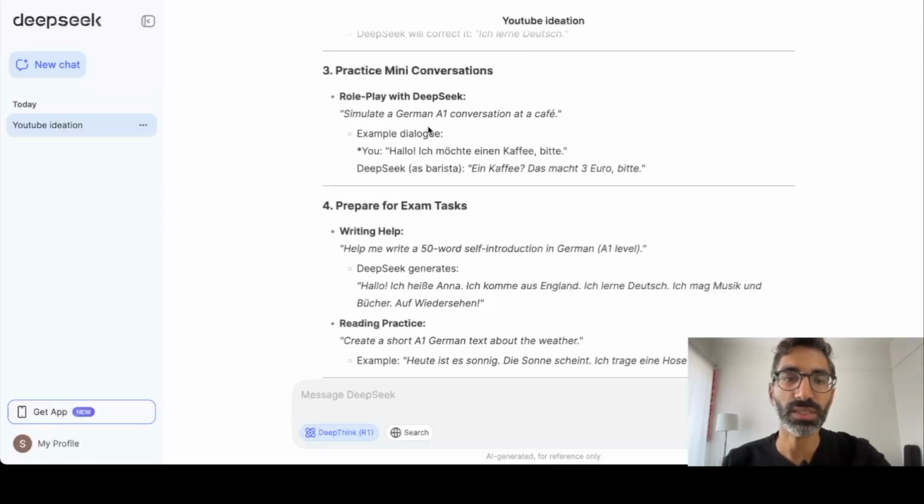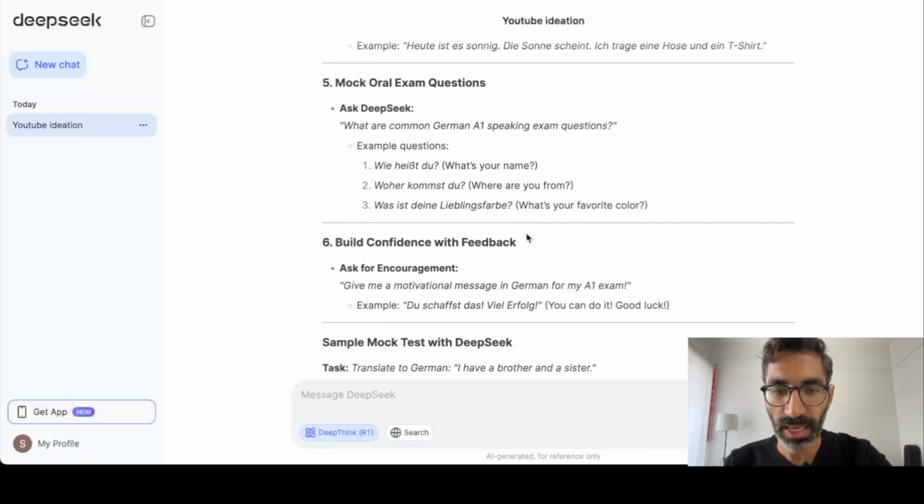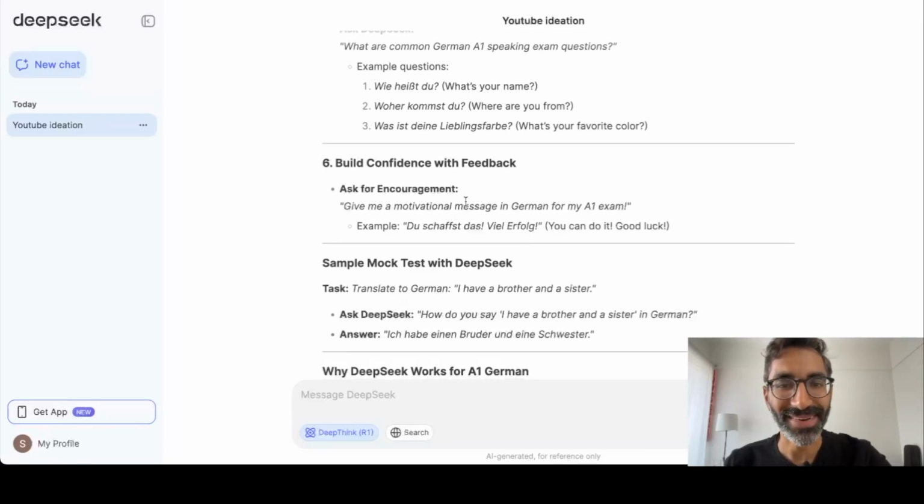Practice mini conversations: simulate a German A1 conversation at a cafe. Prepare for exam tasks: help me write a 50-word self-introduction in German A1 level. Mock oral exams, building confidence. It's giving me an encouragement and motivational message in German for my A1 exam.